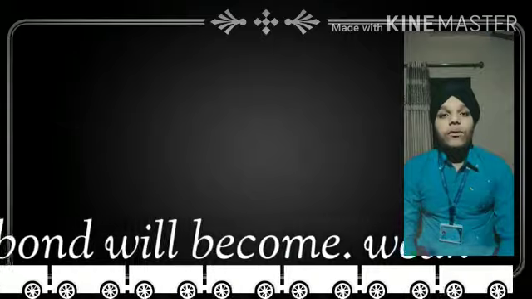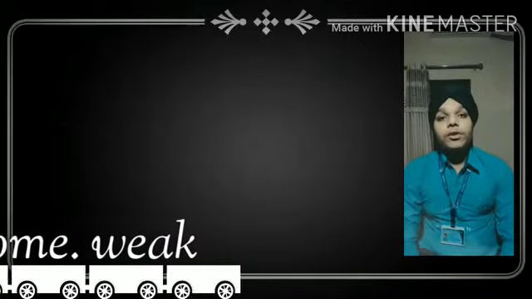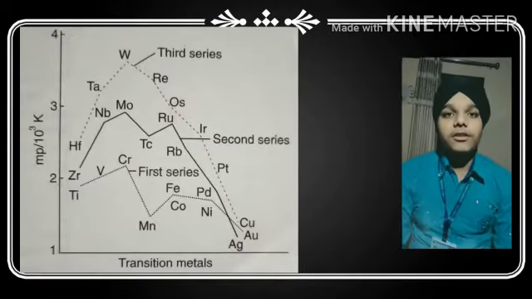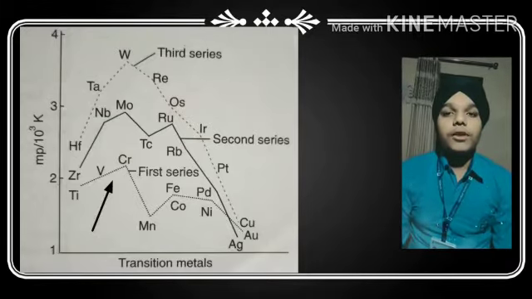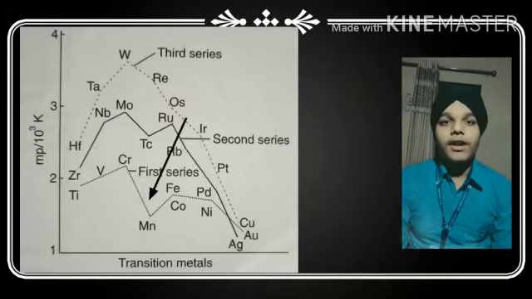And now we will be talking about the melting and boiling point, which will be done with the use of the graph. So let's have a look at the graph. We will be looking at the first transition series, that is the 3d series. In the 3d series, as you can see, up to chromium it will be increasing, then the dip is occurring in manganese.